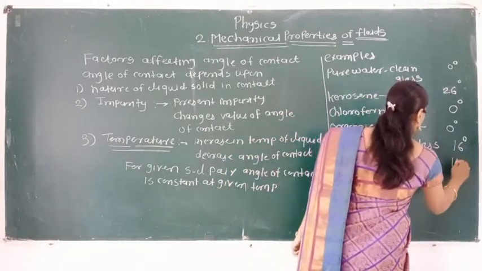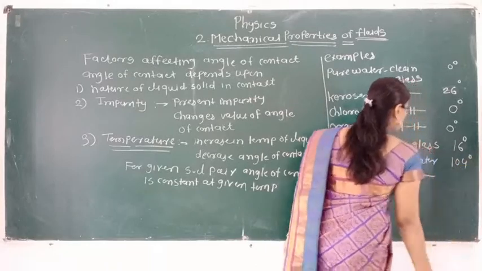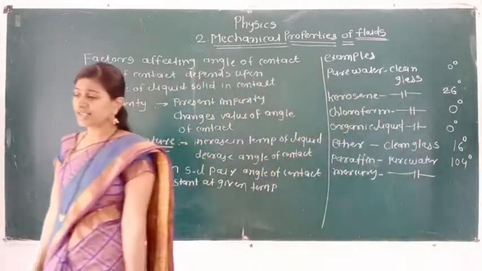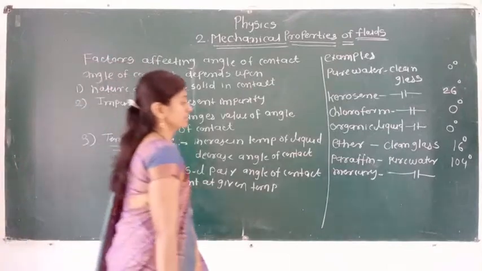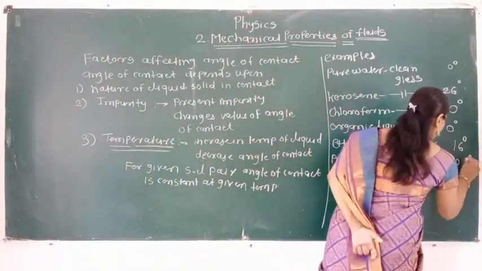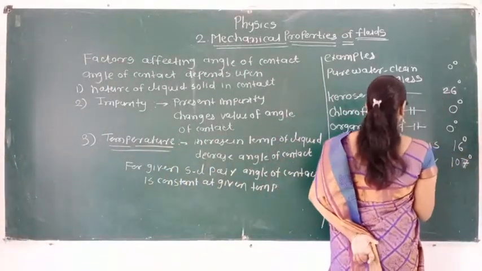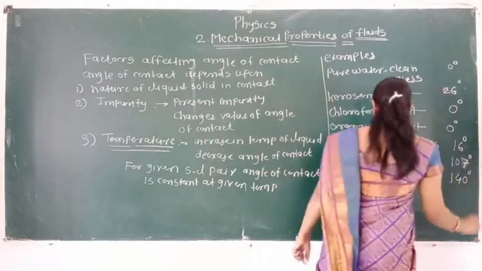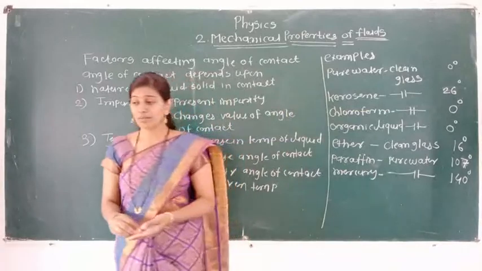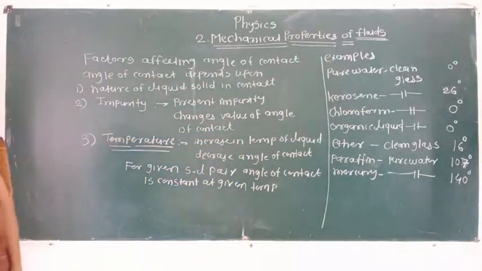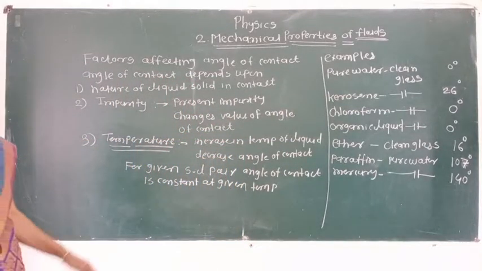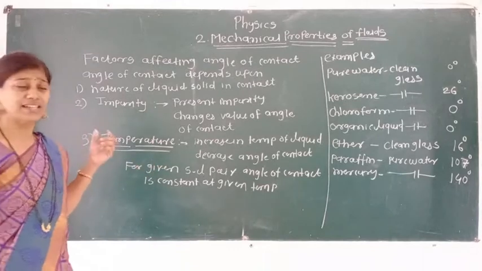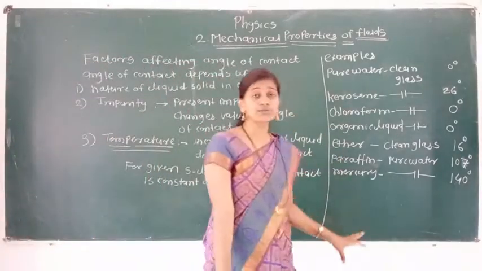Its angle of contact is 104, and the last one, it should be 107 for the paraffin and pure water, and here 140 for the mercury and pure water. So these are some examples. I have written them here, but you can see them in detail. From that they will ask you the MCQ.